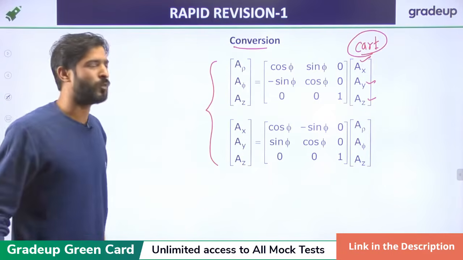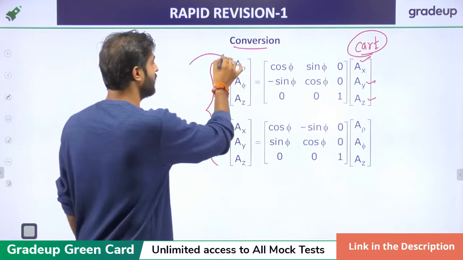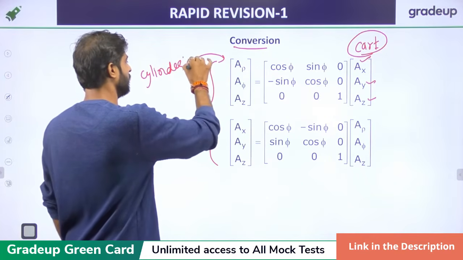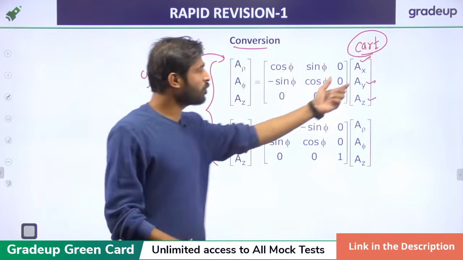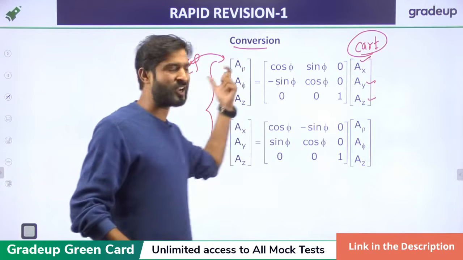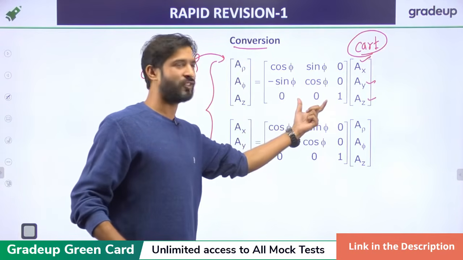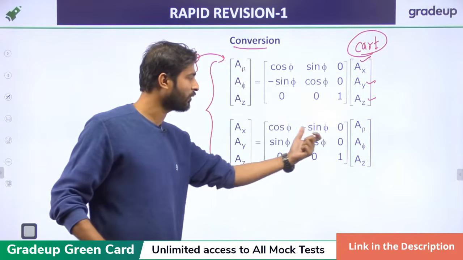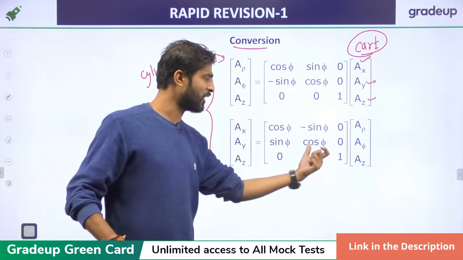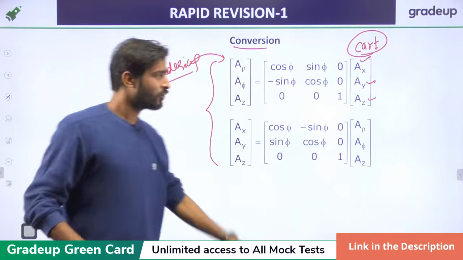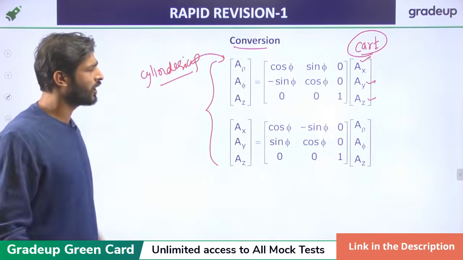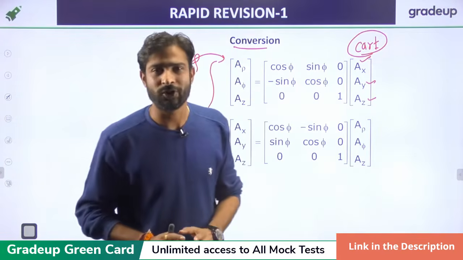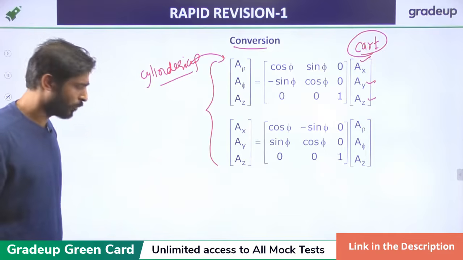then by using this formula you can get the cylindrical coordinates. And if you want to calculate the Cartesian from the cylindrical, you have to take the inverse of this matrix. If you take the inverse of that matrix, it becomes cos phi, minus sin phi, 0; sin phi, cos phi, 0; 0, 0, 1. So it is basically the conversion, but there is no need to convert by this formula. If you know the actual approach, then there is no need for this formula, right?